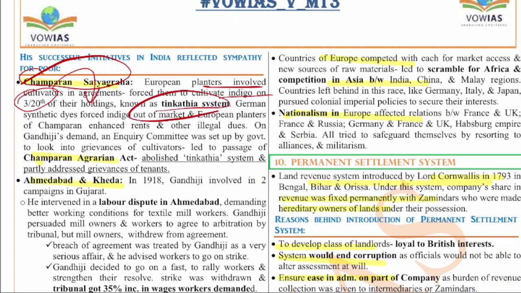German synthetic dyes forced natural dyes out of the market, and these people were not getting enough returns. So Gandhiji had this agitation at Champaran, and on Gandhiji's demand, an inquiry committee was set up by the government to look into the grievances, and they later abolished the Tinkathia system, and they partly addressed the grievances of the tenants as well.